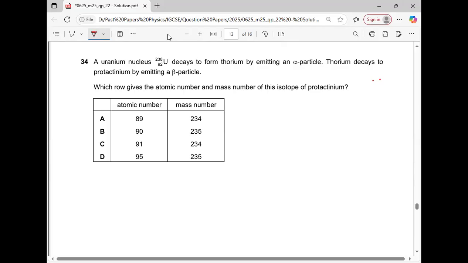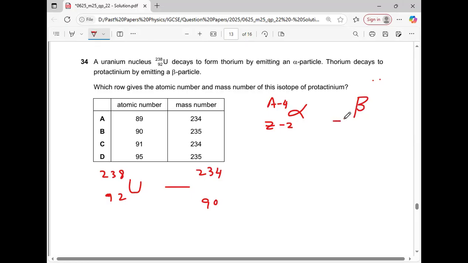Okay. Now we will go through this one. 92, 238. Okay. Alpha particle. We know that for alpha decay, A minus 4, Z minus 2. So it will be 234 and 90. For beta decay, we know that it's -1 and 0.